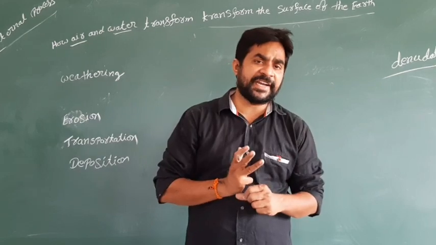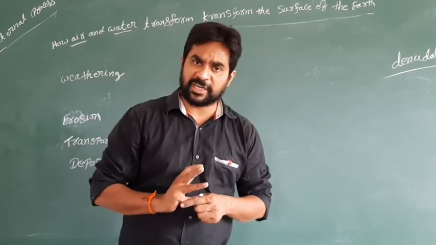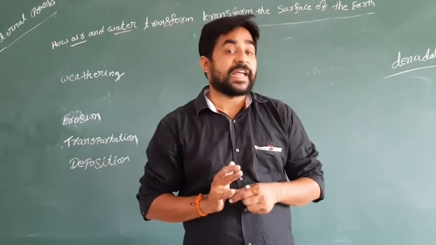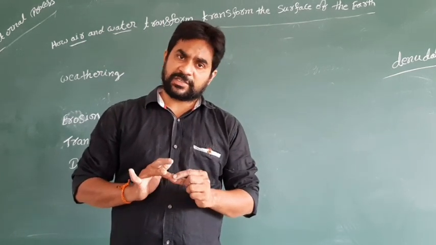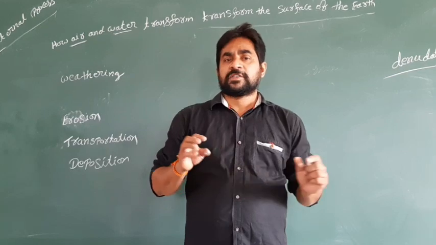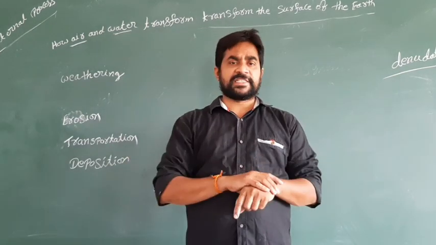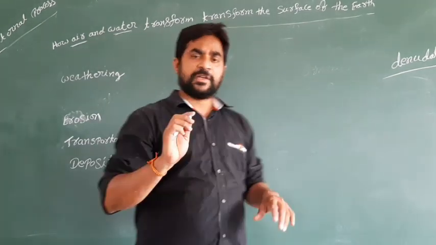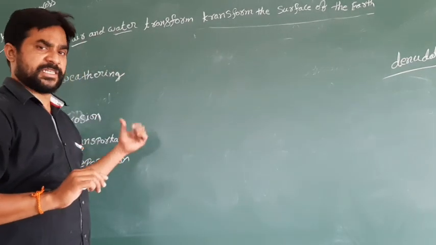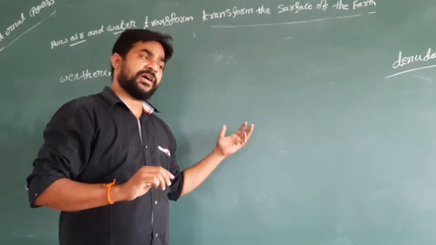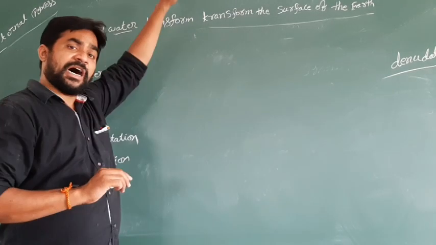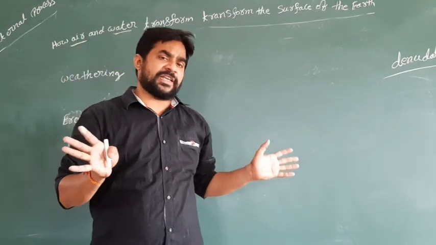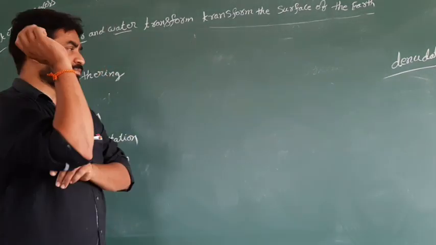Weather means high temperature or low temperature, high rainfall or low rainfall. Humidity is also a part of weather. All these things are part of weathering.